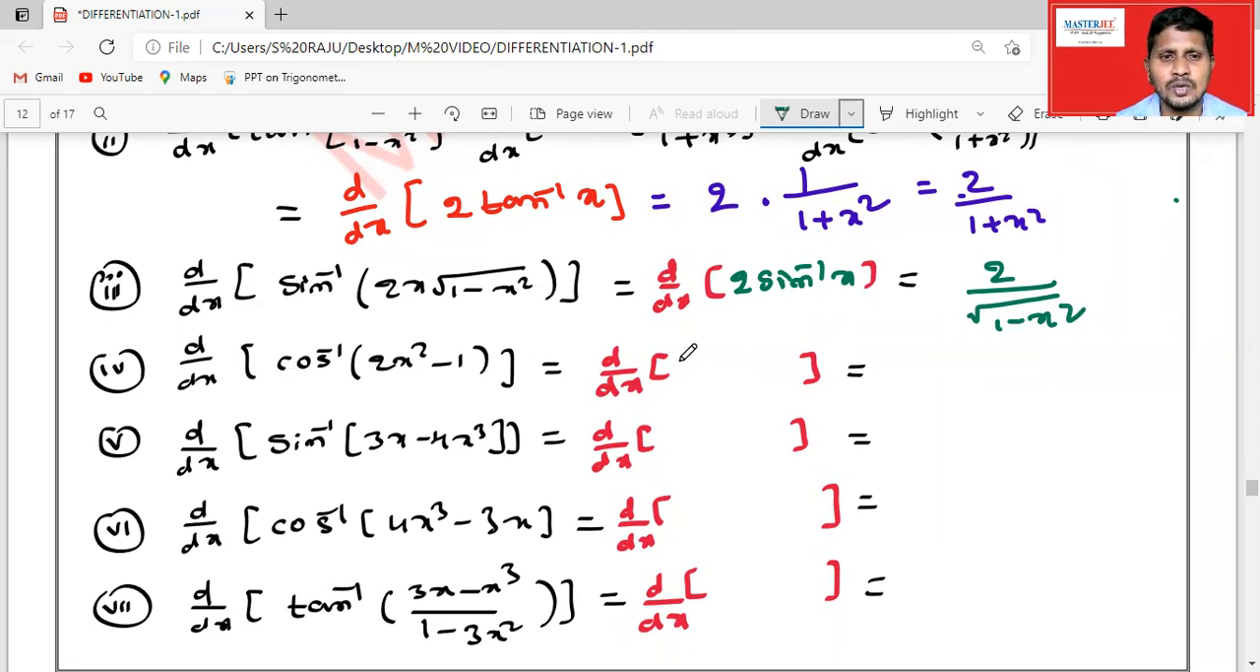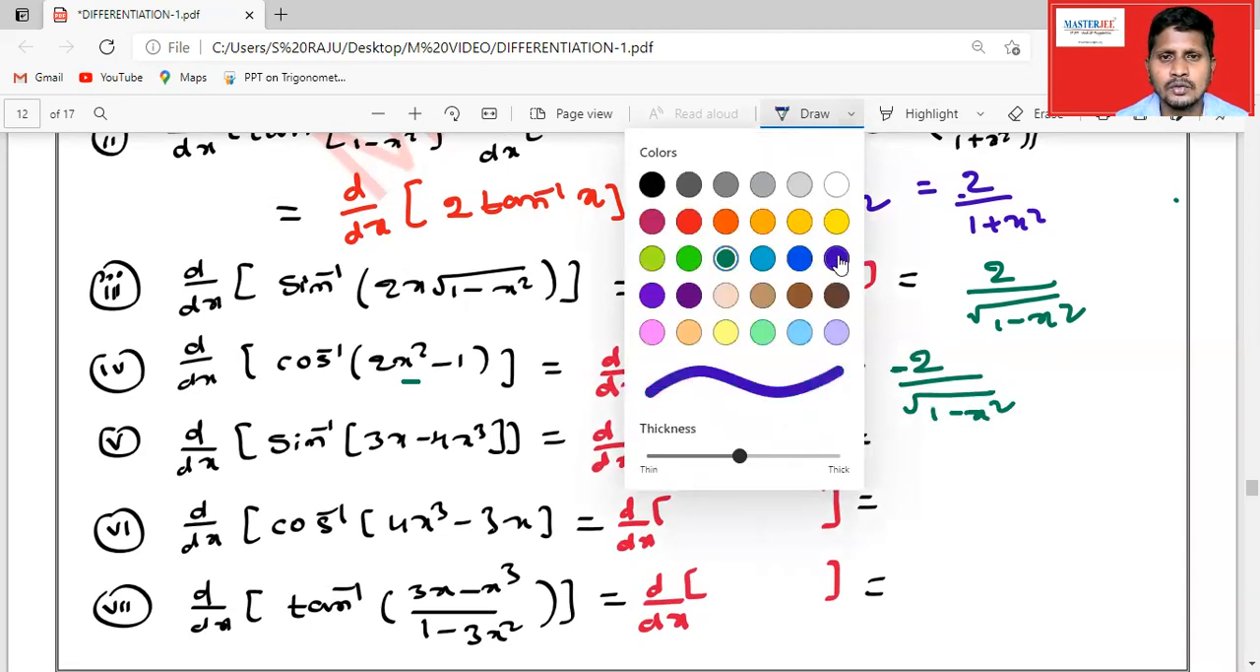Then cos inverse of 2x square minus 1, again 2 cos inverse of x. How should we get it? Just replace x by sine x here, and here we can replace x by cos x. You'll get it like this. Since we know that the formula for the derivative of 2 cos inverse x is minus 2 by root over 1 minus x square. Okay, so like that, we'll see the remaining formulas.